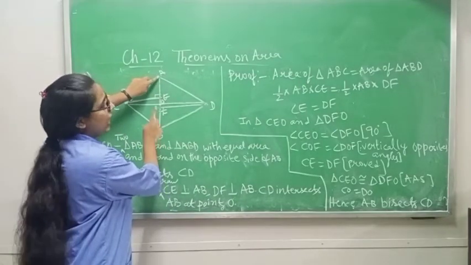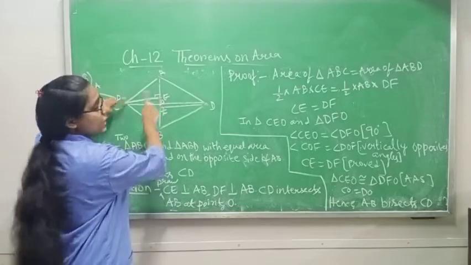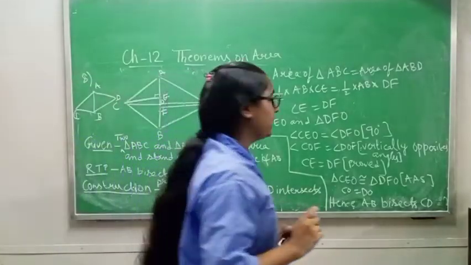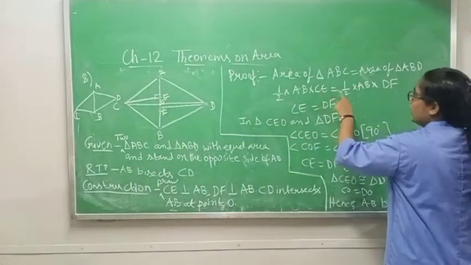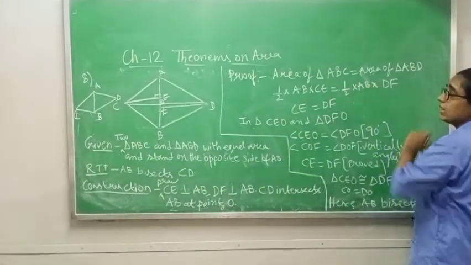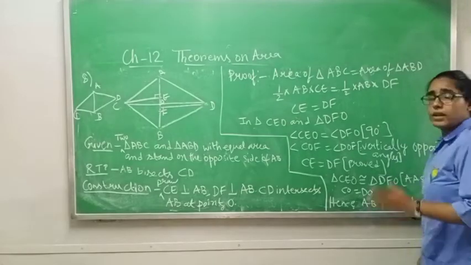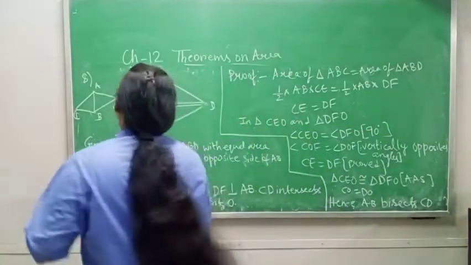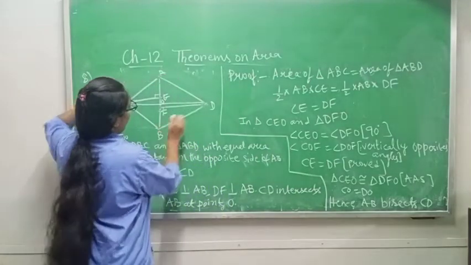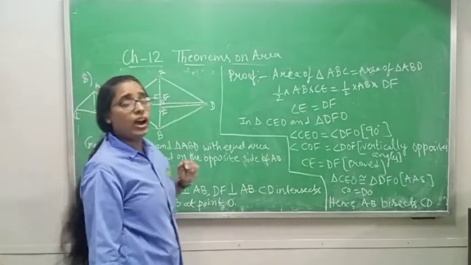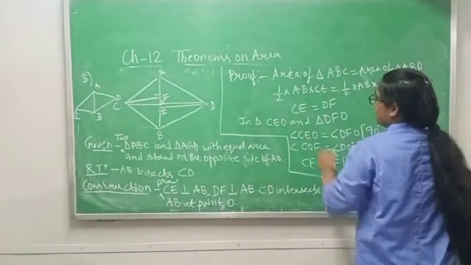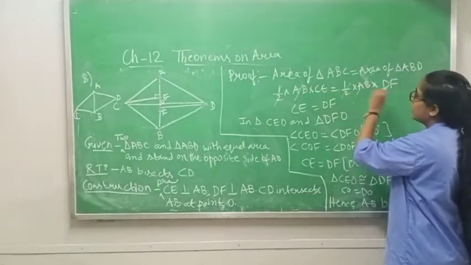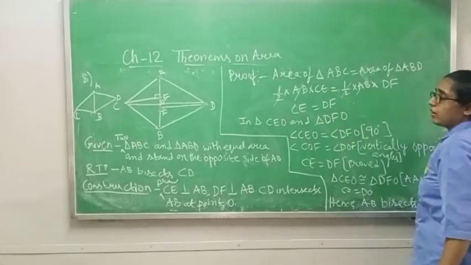Base is AB, and height will be CE, because when we take a perpendicular, that will be the height. This equals the area of triangle ABD. The base remains the same because both are on opposite sides of AB, so AB is the base and DF is the height. Now half will cancel, AB will cancel, so CE is equal to DF.